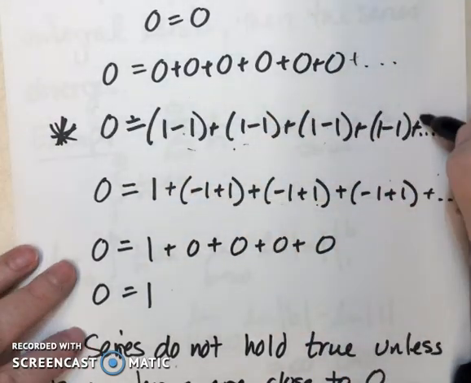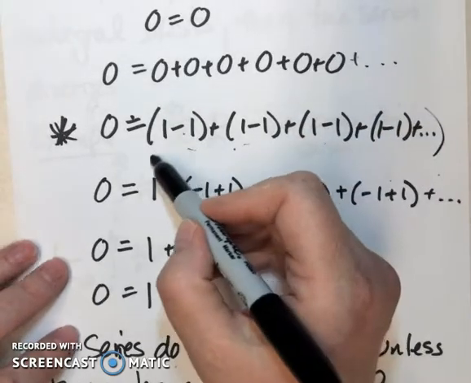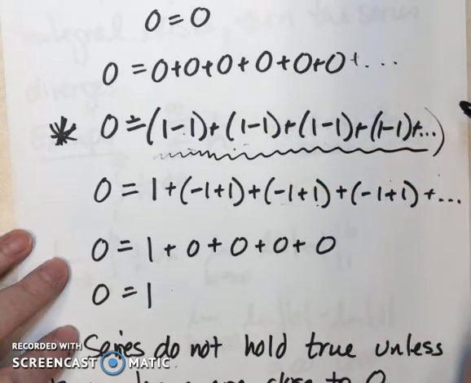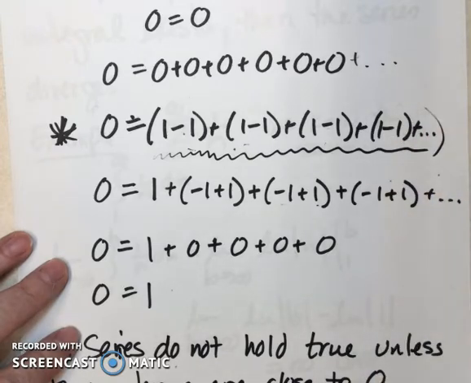But right here is where we run into problems, because whoever came up with this idea forgot that if you're going to create a series, the terms have to be approaching 0 in order for us to use it to find sums. And these terms are not approaching 0. They're going back and forth between 2 numbers.